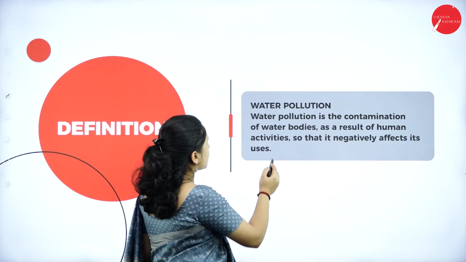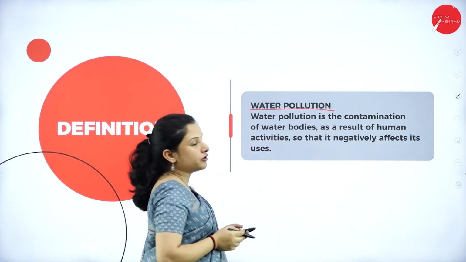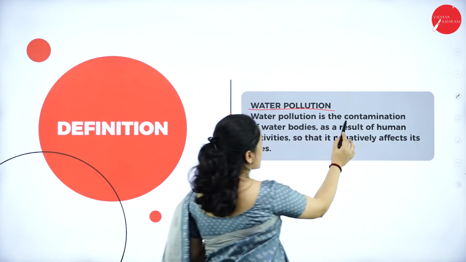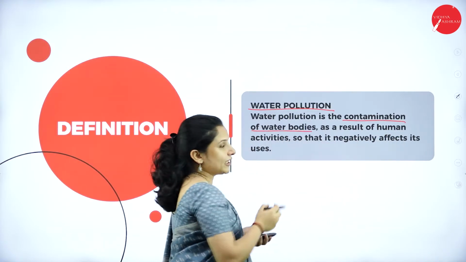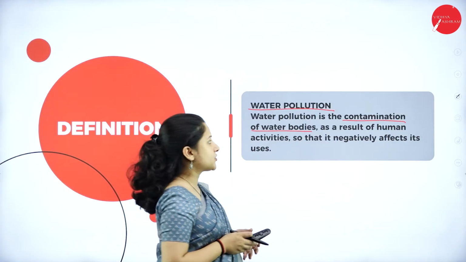Next, talking about water pollution. What is water pollution? Water pollution is the contamination of water bodies such as lakes, rivers, seas, oceans, etc.